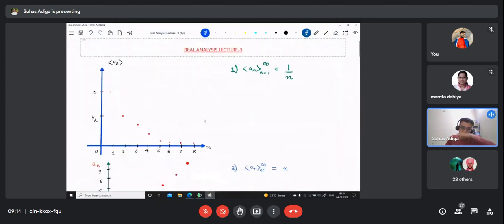Let me plot a sequence a_n, where n goes from 1 to infinity, equal to 1 by n. So the terms of the sequence will be 1, 1 by 2, 1 by 3, 1 by 4, followed by 1 by 5, and so on, right? So it's an infinite series. I have plotted 1, 1 by 2, 1 by 3, 1 by 4, 1 by 5, 1 by 6, 1 by 7, 1 by 8.